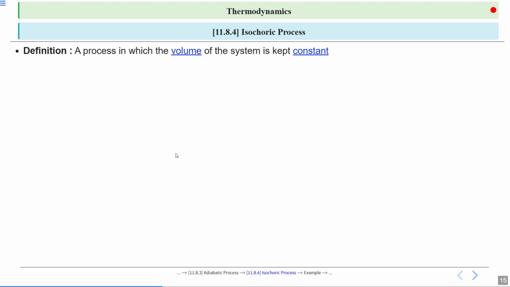Now the second process is the isochoric process. It is a process in which the volume of the system is kept constant. So V is equal to constant, and delta V equals 0. We know the formula of work done, delta W equal to P into delta V. Here delta V equals 0, so in that case delta W equals 0.